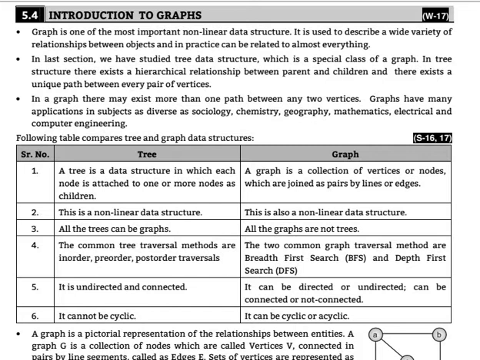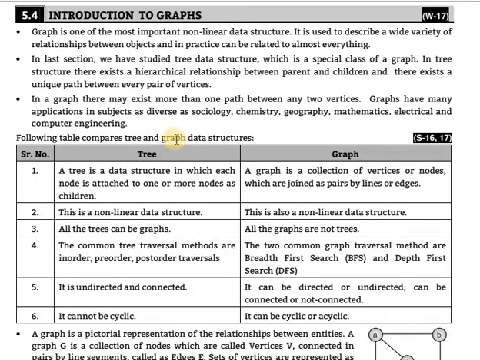In a graph, there may exist more than one path between any two vertices. This is a difference between tree and graph. Tree and graph are both non-linear, but in a tree only a unique path is created between parent and children nodes, that is, between two nodes. But in a graph, one or more than one path can be created. Graphs have many applications in subjects as diverse as sociology, chemistry, geography, mathematics, electrical and computer engineering.